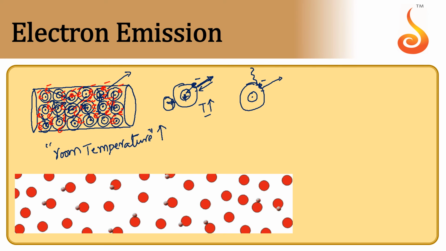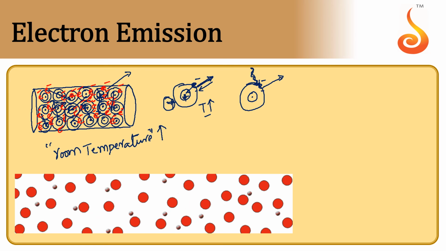By that, the electron will come out of the atom permanently. This phenomenon is called electron emission, the method of removing an electron permanently from the metal surface. The energy provided is related to the work function.